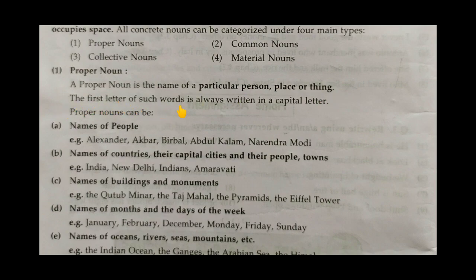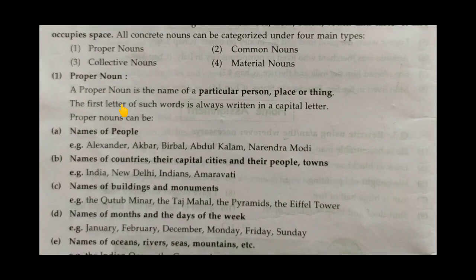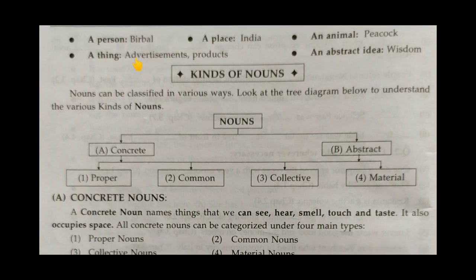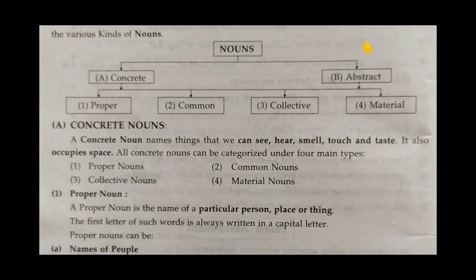The first letter of such words is always written in a capital letter. Each proper noun starts with a capital letter. See here, Birbal is the name of a person, so it is a proper noun and it always starts with a capital letter. India is also the name of a specific place, that's why it also starts with a capital letter. Peacock is also the name of a specific animal, a bird. That's why its first letter is capital.